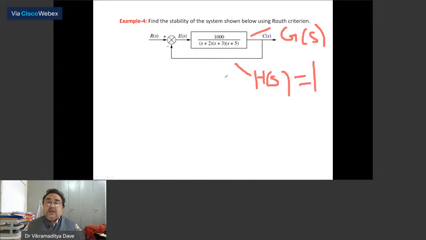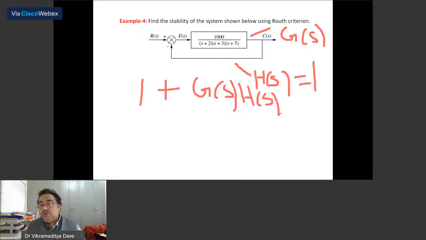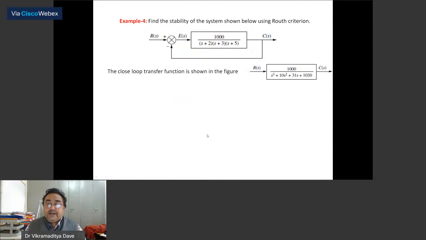First of all, find out the characteristic equation. What is the characteristic equation for a closed loop transfer function with negative feedback? 1 plus G(s)H(s) is equal to 0. G(s) is 100 upon (s plus 2)(s plus 3)(s plus 5) and H(s) is 1. You solve it and equate it to 0, and you will get the characteristic equation. So the closed loop transfer function is this much. The characteristic equation comes out to be s cubed plus 10s squared plus 31s plus 1030.